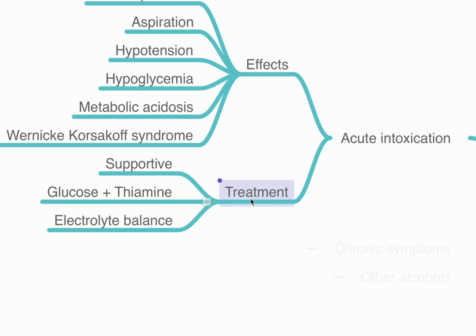The treatment is often supportive. We basically see what's wrong and we try to correct it and wait for alcohol to get eliminated from the body. To treat hypoglycemia, it should be noted to always give thiamine along with glucose, because glucose alone could result in central pontine myelinolysis. And electrolyte imbalances are very common. We need to be careful and treat them.